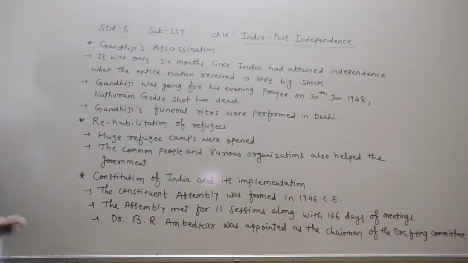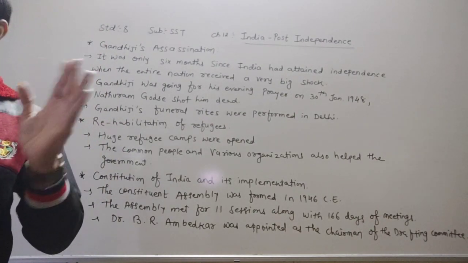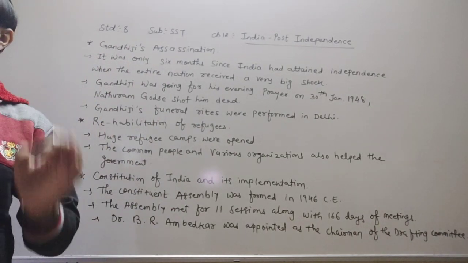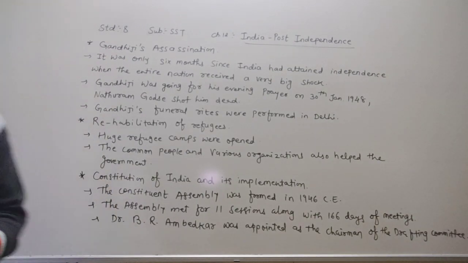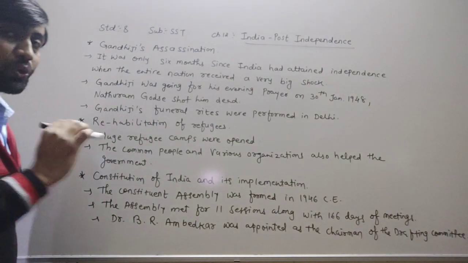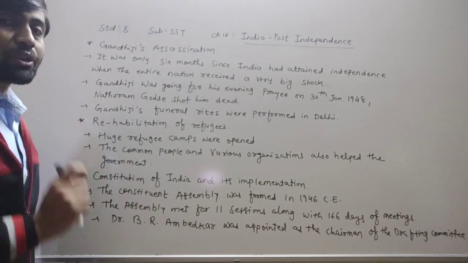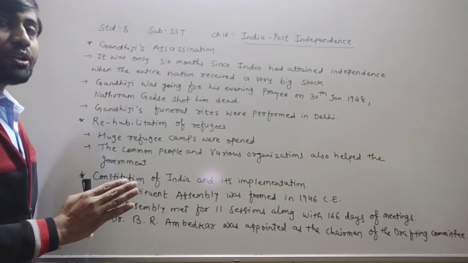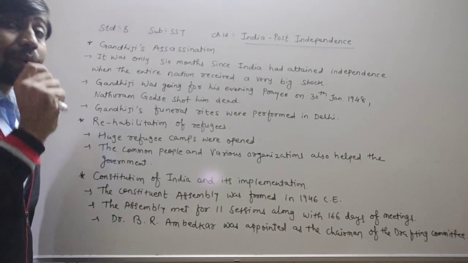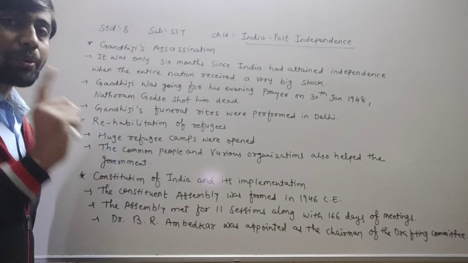Now dear children, today we have to learn about the Gandhiji assassination. It was only the 6th month since India had attained independence when the entire nation received a very big shock. It was only how many months? 6 months. India became independent on 15th August 1947, and because of that, every year we celebrate 15th August as Independence Day, and 26th January as Republic Day.